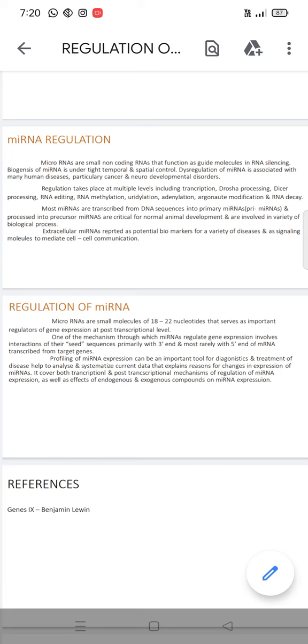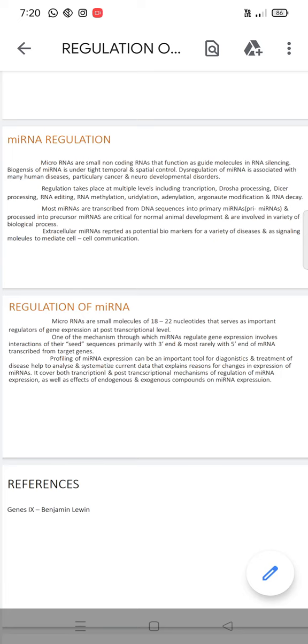Then next is the regulation of miRNA. Here we study miRNA regulation and how they regulate. These microRNAs are small molecules of 18 to 23 nucleotides.